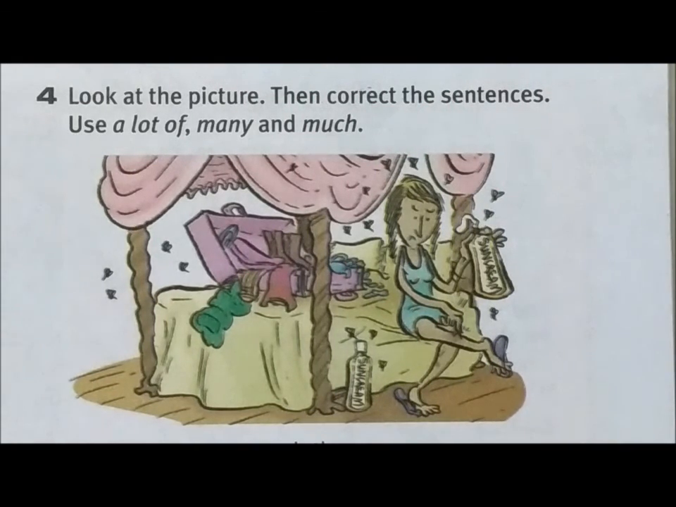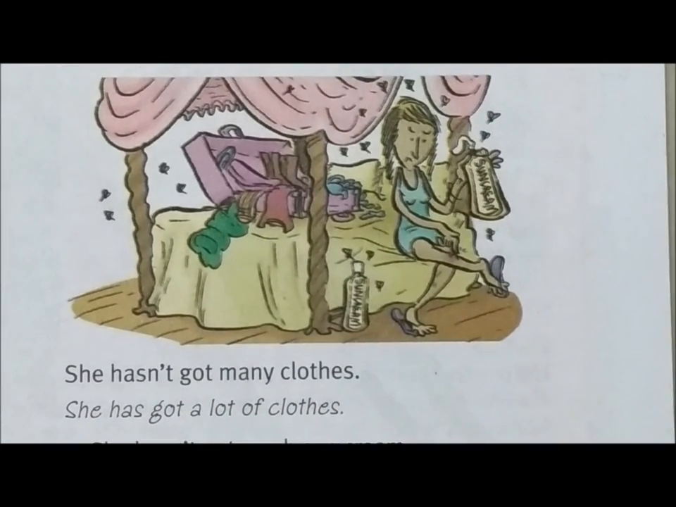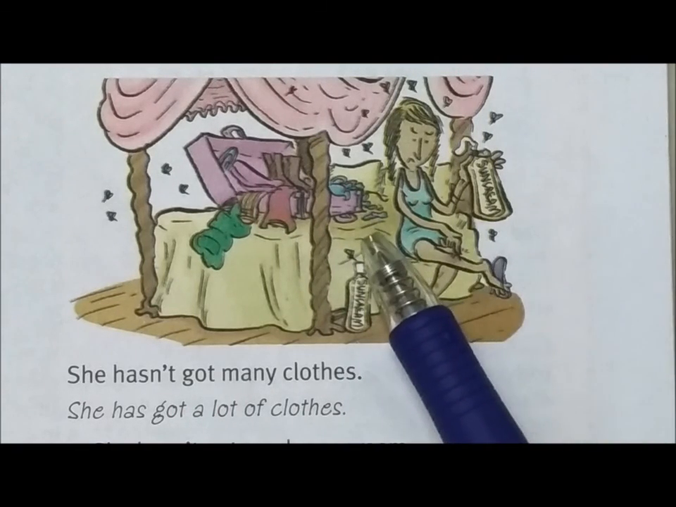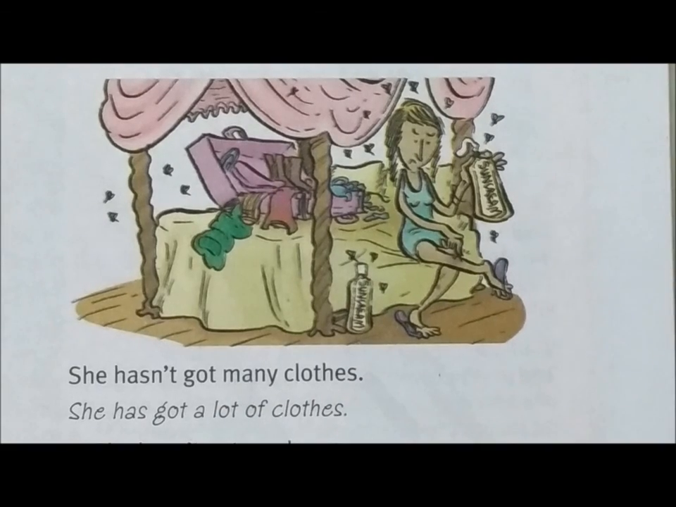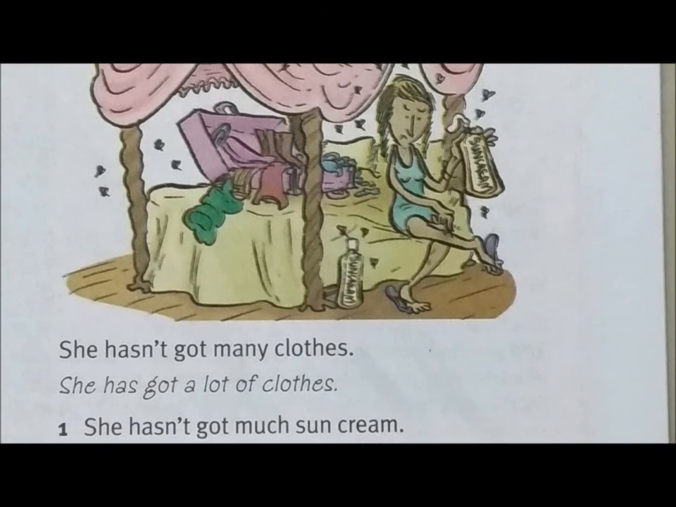Alright, now let's come to the example given. She hasn't got many clothes. And we need to change the sentences to correct the sentences here. You can see from a negative sentence to an affirmative sentence. So when you correct the sentence here, it becomes, she has got a lot of clothes, which you can see here. And let us come to question 1. She hasn't got much sun cream.